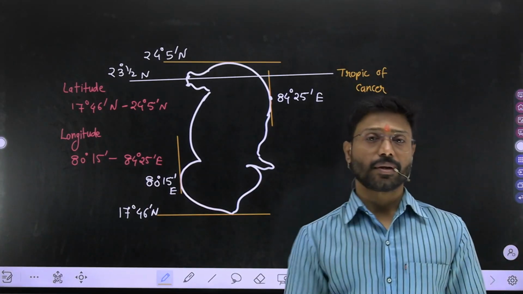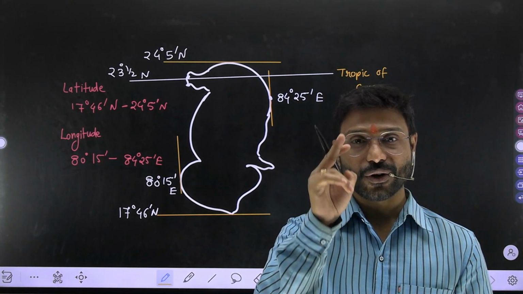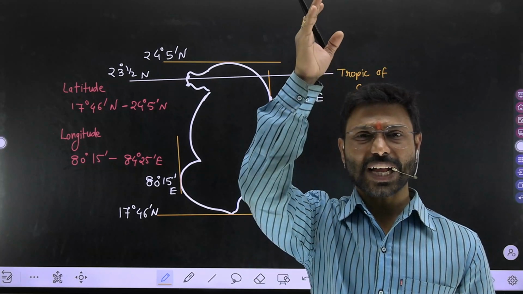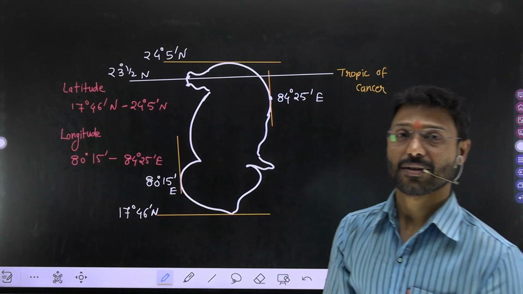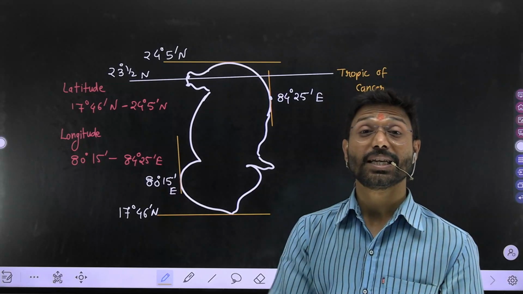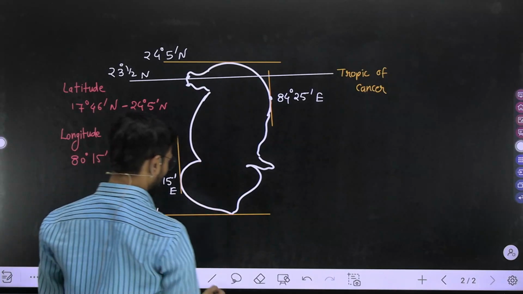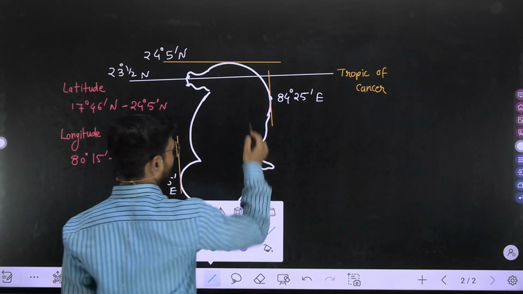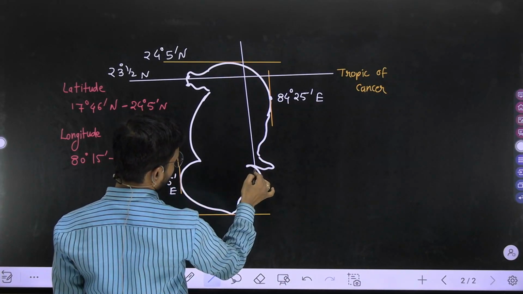And one more thing, I'm going to draw an important longitude also, my dear, passing exactly through the midpoint of Chhattisgarh, and it is known as IST, Indian Standard Time. Almost from the midpoint. Approximately, you can draw like this.